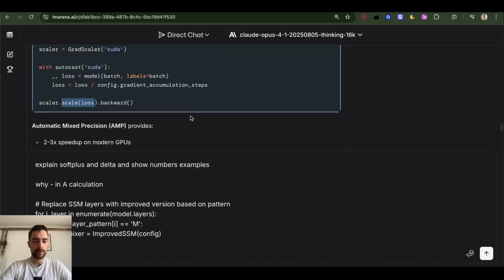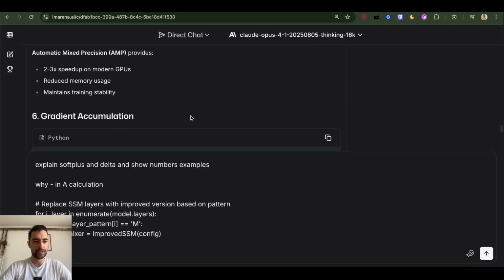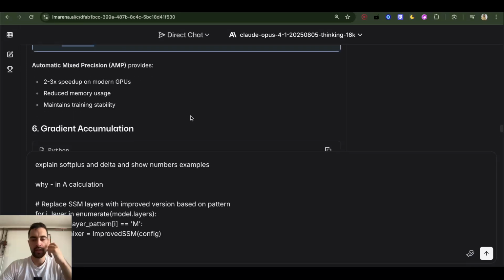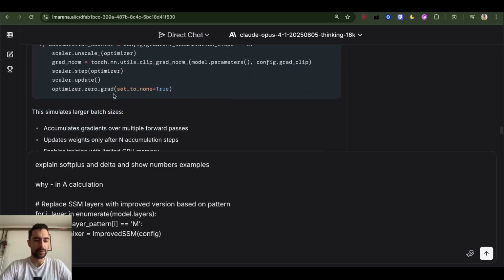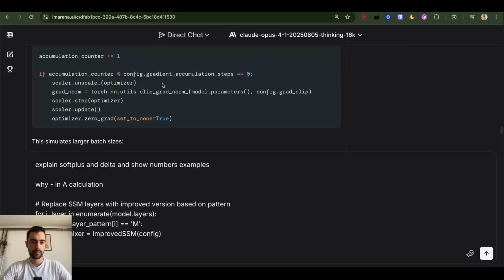I think I was looking if there are any bugs, but I don't see any bugs or issues here. Maybe we need to understand how Mamba heads work better, because that's a bit difficult for me to understand, because I just started understanding it yesterday for the first time. But given that I understand attention and neural networks, I think it will not be so difficult.